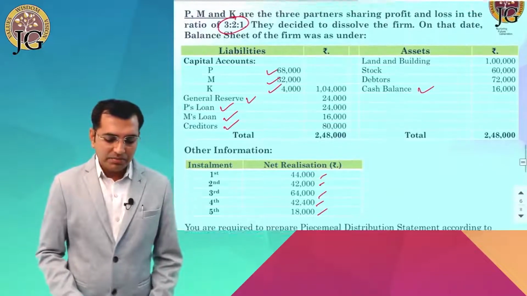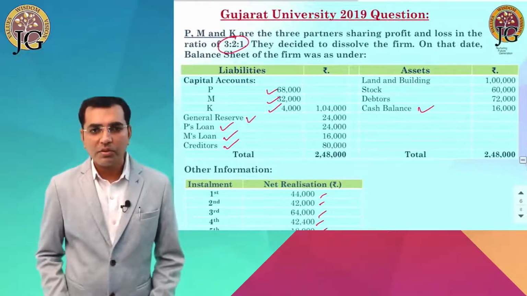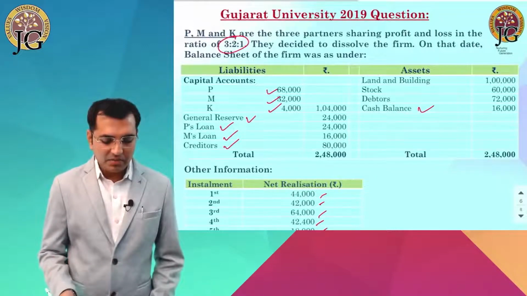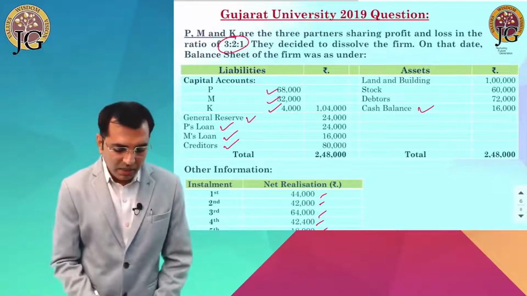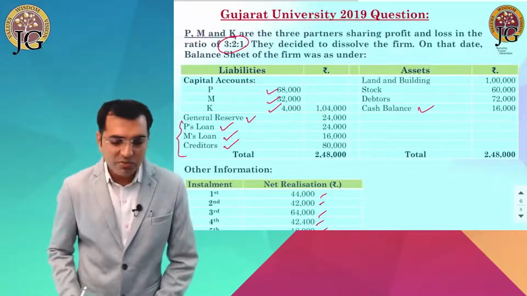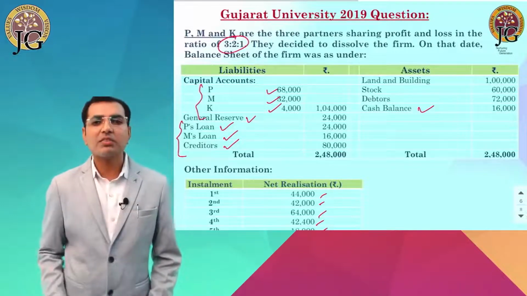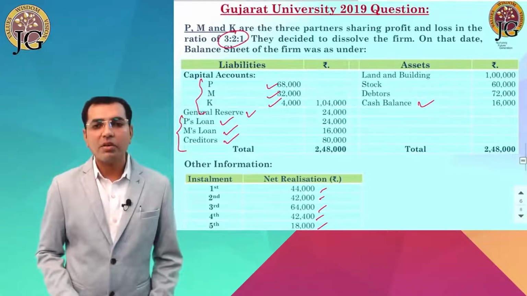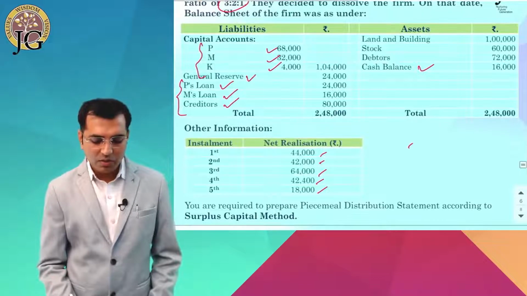In this sum, we have to prepare the columns. How many liabilities and how many partners are there? On that basis, we have to prepare the columns to solve the sum. यहाँ पे हमें 3 liabilities दी हैं, P's loan, M's loan and creditors, और 3 partners हैं. So we have to prepare 6 columns for the surplus capital method and 1 particulars column. So total 7 columns we must prepare to solve the sum.